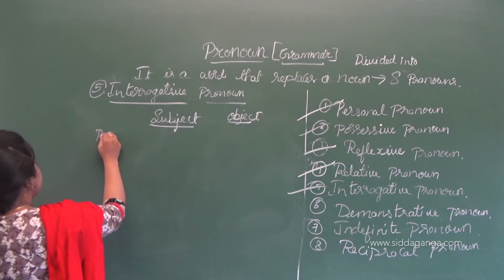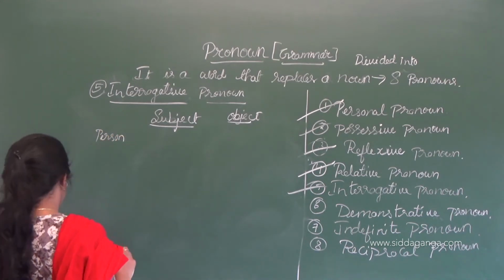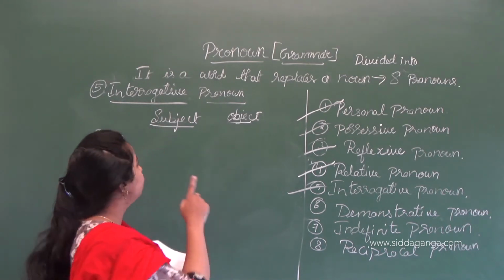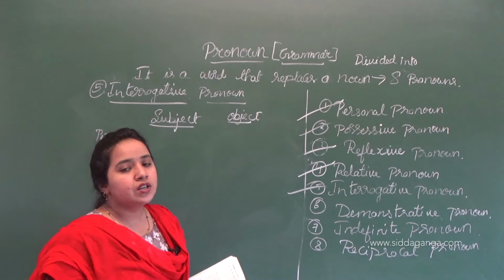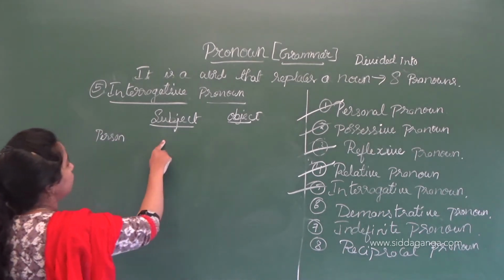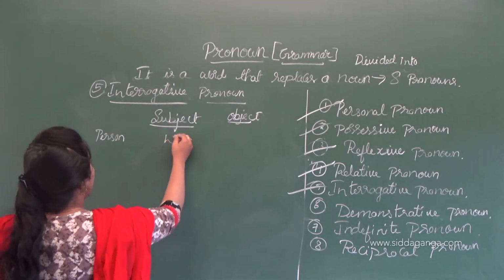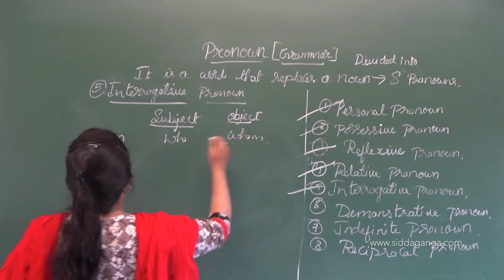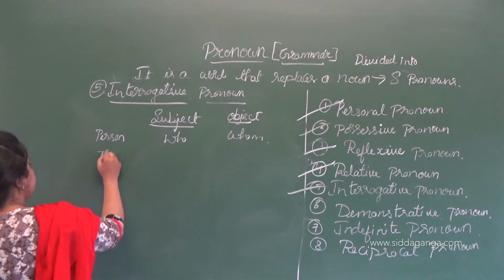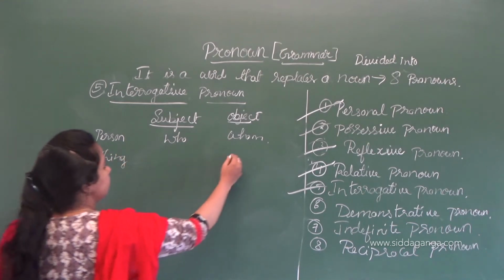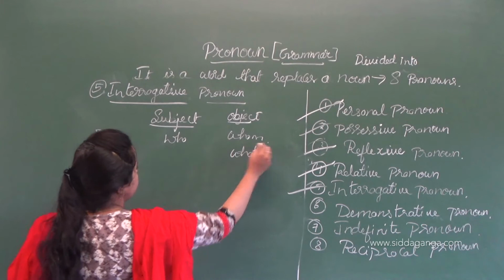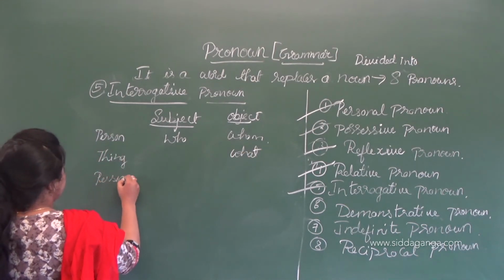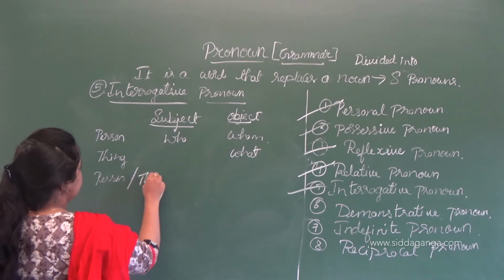So it's about a person. If a sentence talks about a person with the help of an interrogative pronoun, what kind of pronouns are we using here? That is who, and for the object it is whom. And when it is about a thing, we can use what. Then person or thing.